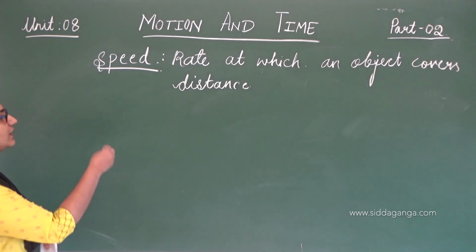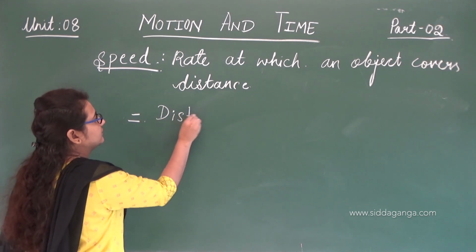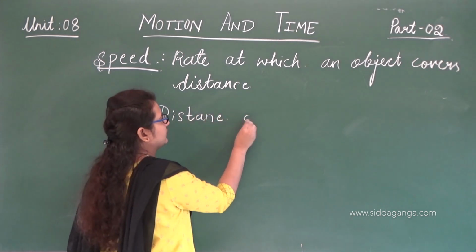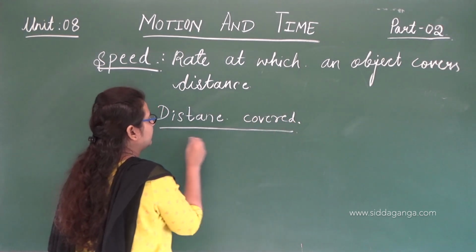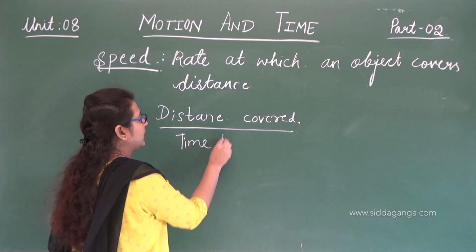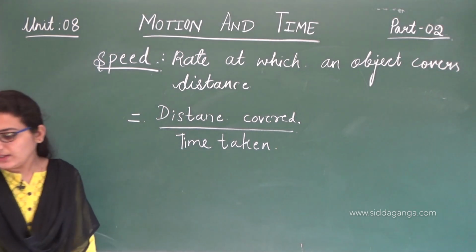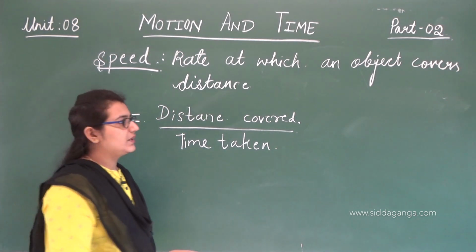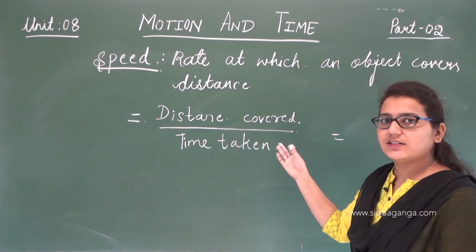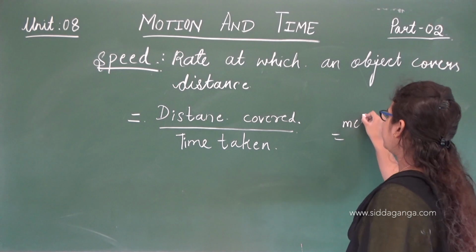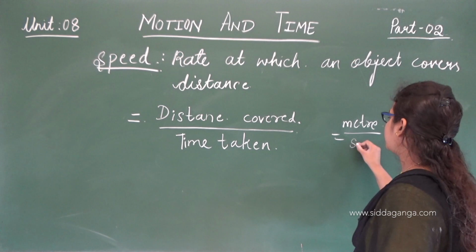Speed is nothing but distance covered by time taken. This is how we calculate speed. The SI unit of speed, that is the standard unit for calculating speed: the SI unit of distance is meter, and the SI unit of time is seconds.